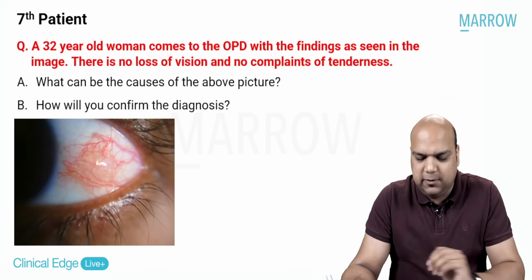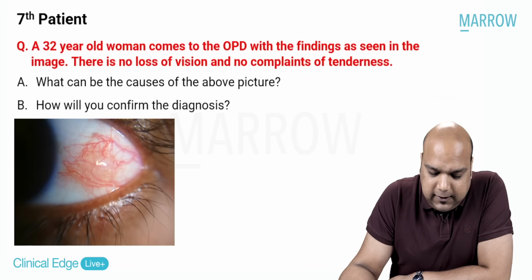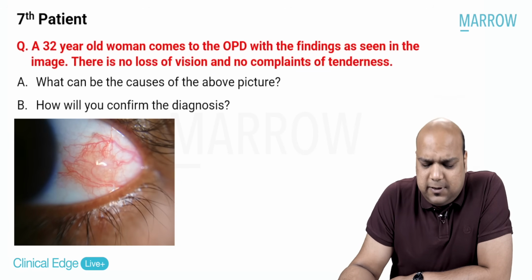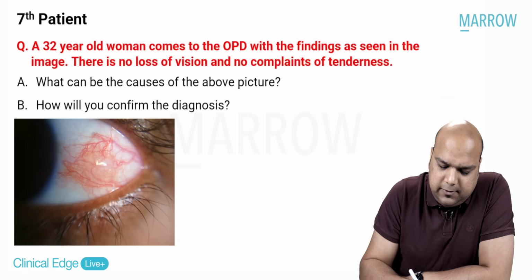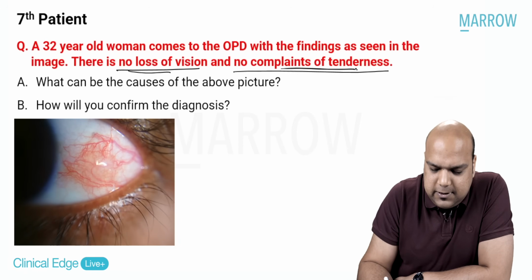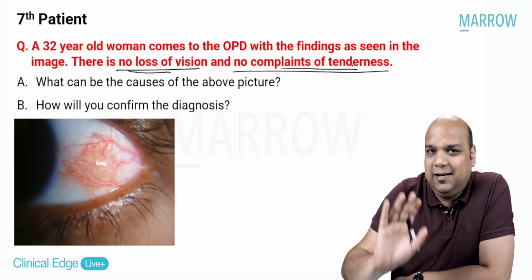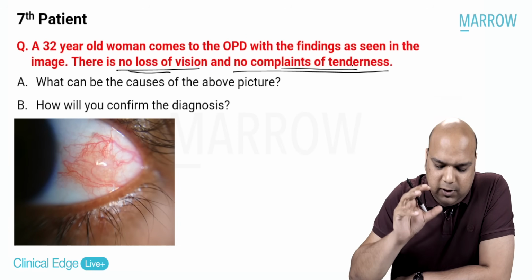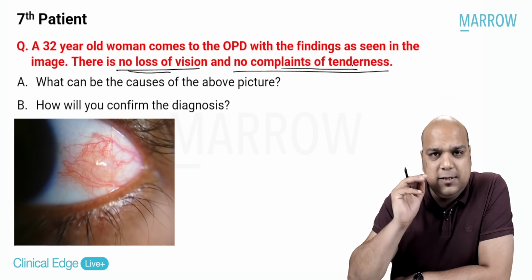Now, let's move on to the seventh patient, everybody. A 32-year-old woman comes to the OPD with the findings as seen in the image. So that's a straight image-based question. There is no loss of vision. Very good. That means the cornea is not involved, and no complaints of tenderness, that means there is no pain. So we now know definitely that the cornea is not involved. We need to only focus on the image. So what is seen in the image?